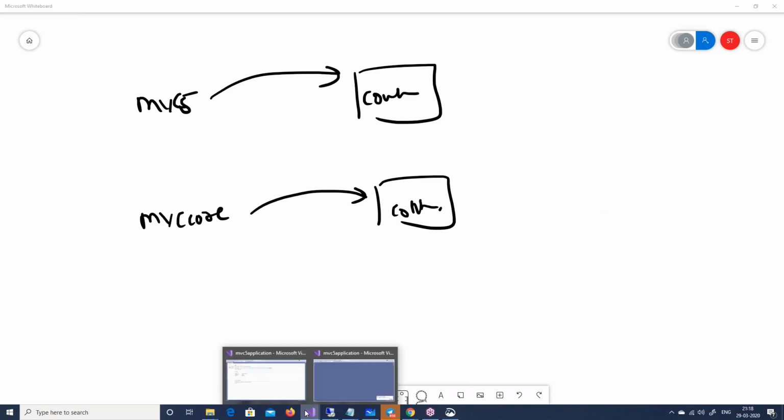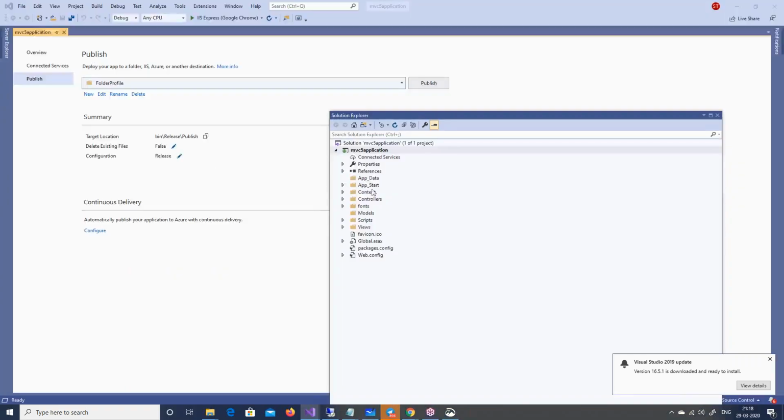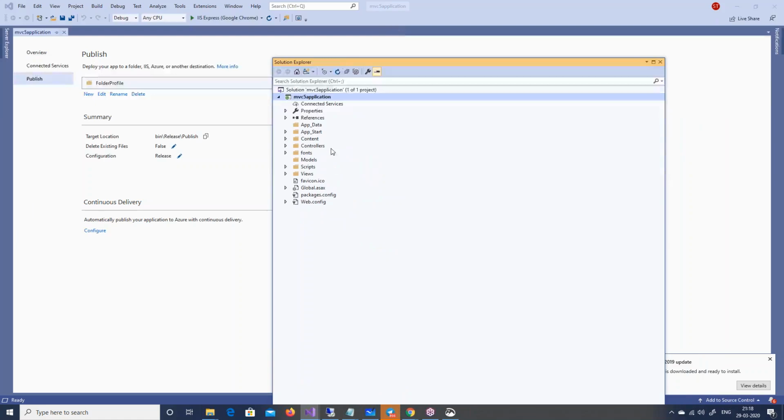So here it is, you can see, this is my MVC5 application. This is my MVC5 application, a simple one, nothing coded out here.